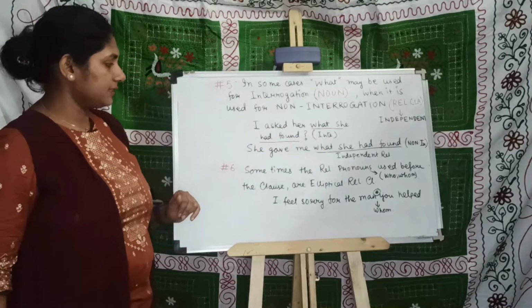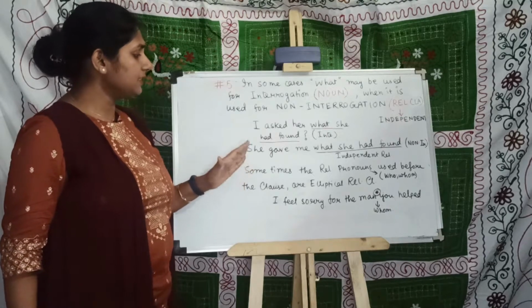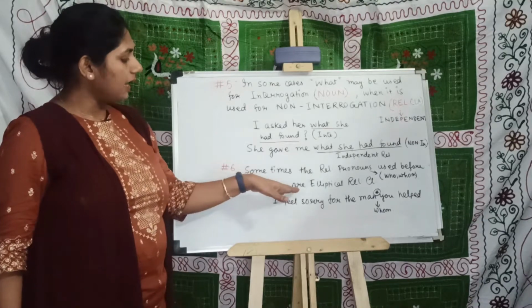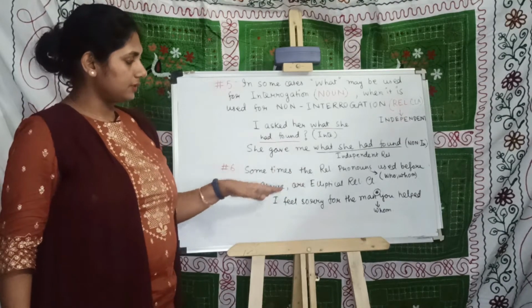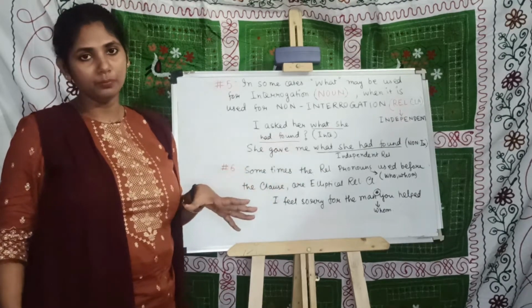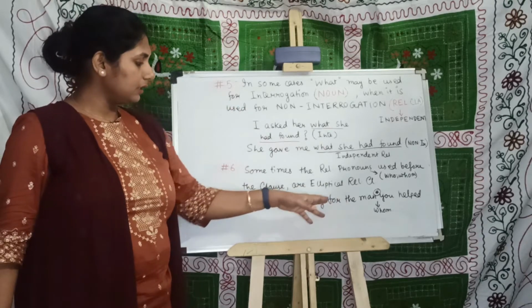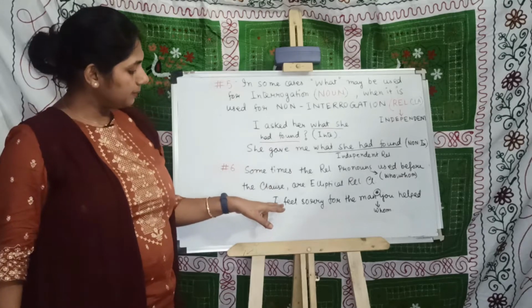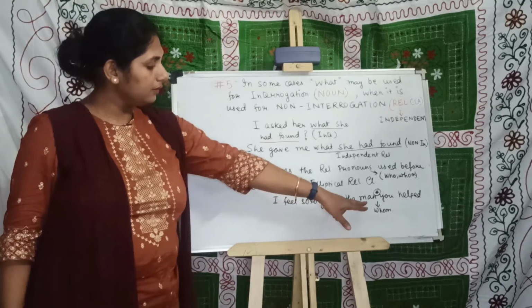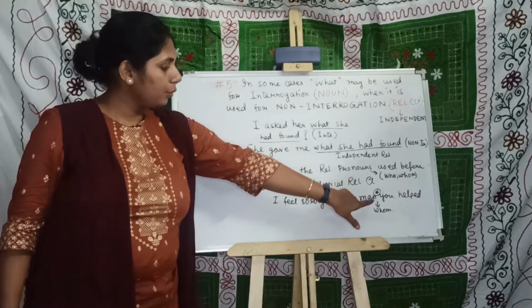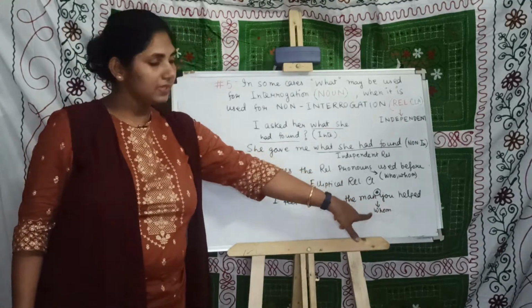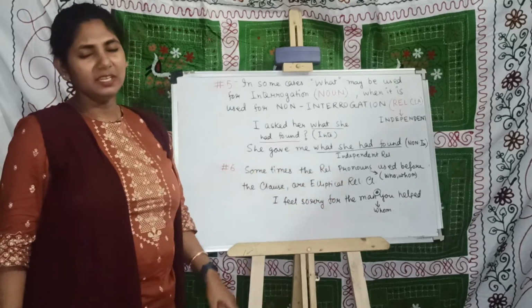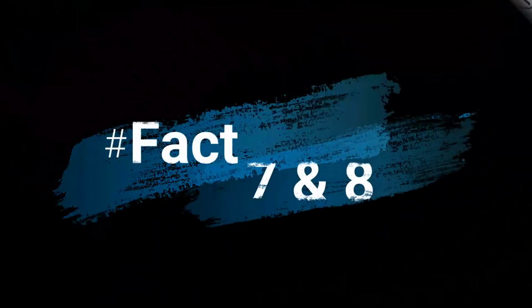Fact number 6. Sometimes the relative pronouns used before the clause are silent, forming an elliptical relative clause. Relative pronouns who, whom, which used before the particular clause may become silent. For example, I feel sorry for the man you helped. Here, whom you helped, this whom is silent here. That is why it is called elliptical relative clause.